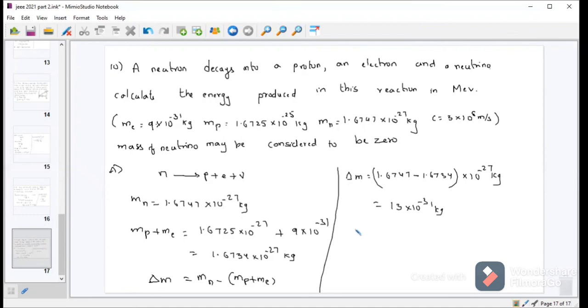By Einstein's equation, E is equal to delta m c square. Delta m is mass defect 13 into 10 power minus 31, and c square is velocity of light square, 3 into 10 power 8 whole square.